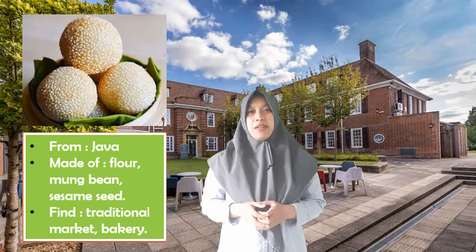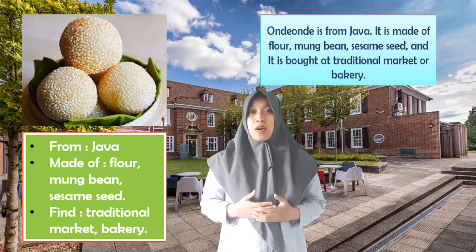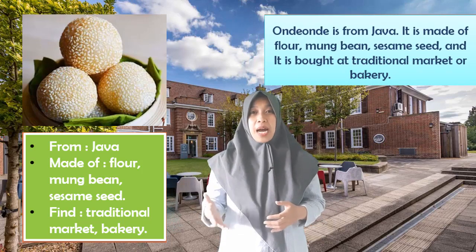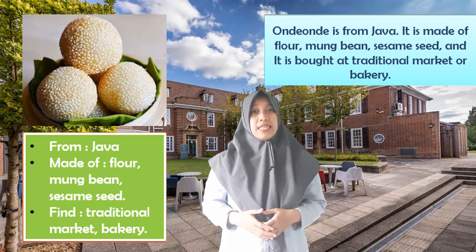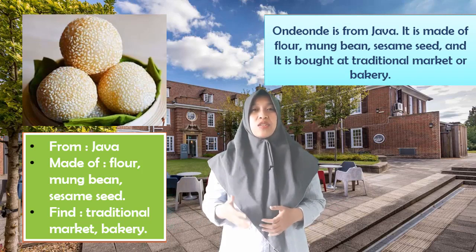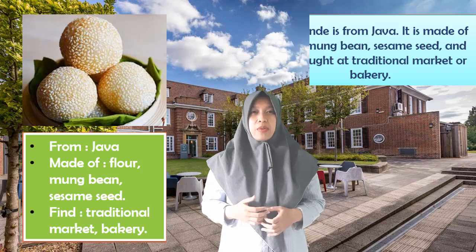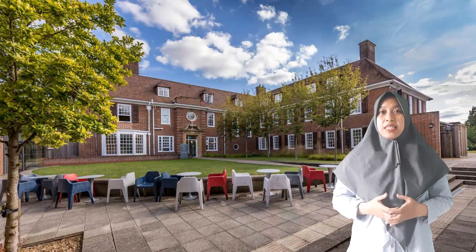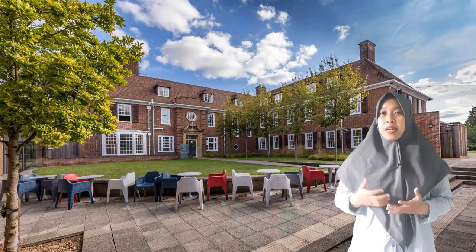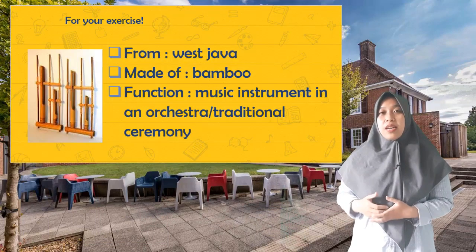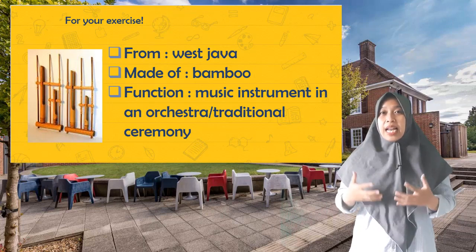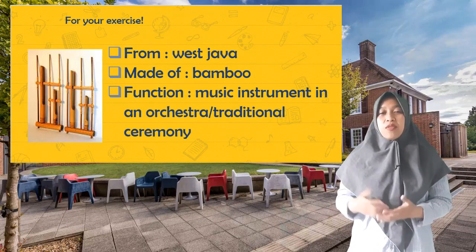For example, onde-onde is from Java. It is made of flour, mung bean, sesame seed, and it is bought at traditional market or bakery. For your exercise, do the same thing by using this information about this picture. Lakukanlah hal yang sama dengan menggunakan informasi berikut tentang angklung.